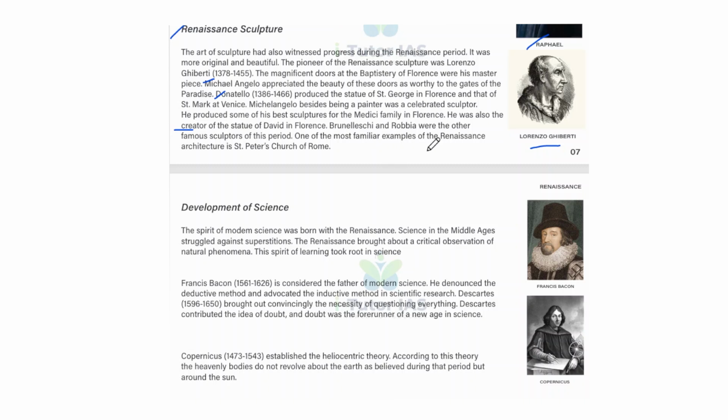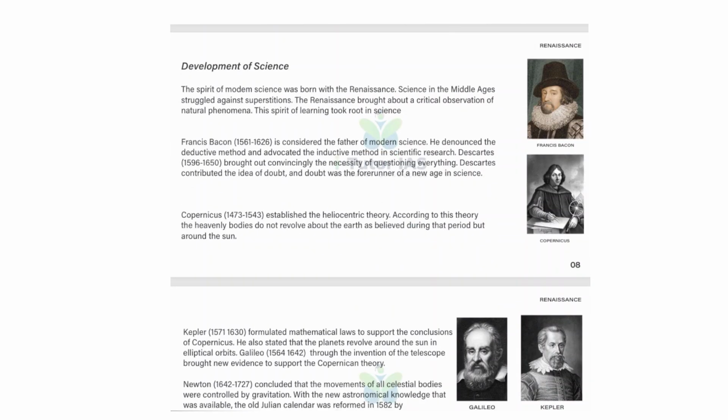One of the most familiar examples of Renaissance architecture is St. Peter's Church in Rome. And next is the development of science. The spirit of modern science was born with the Renaissance, and science in the Middle Ages struggled against superstitions. The Renaissance brought about a critical observation of natural phenomena.